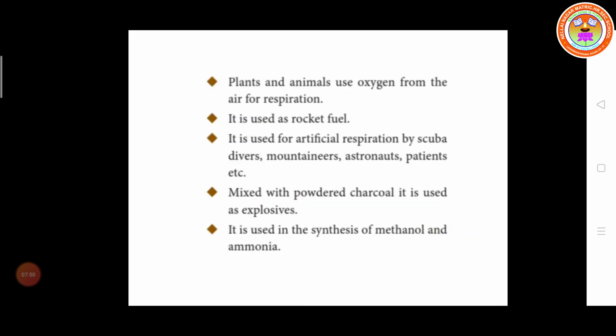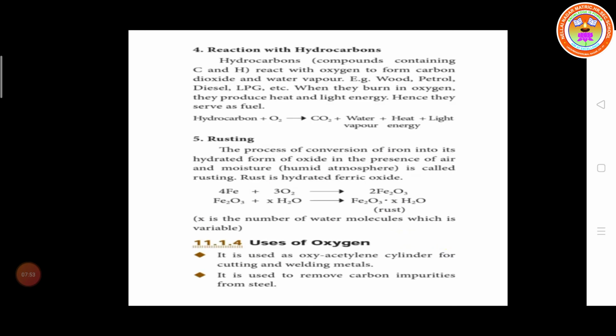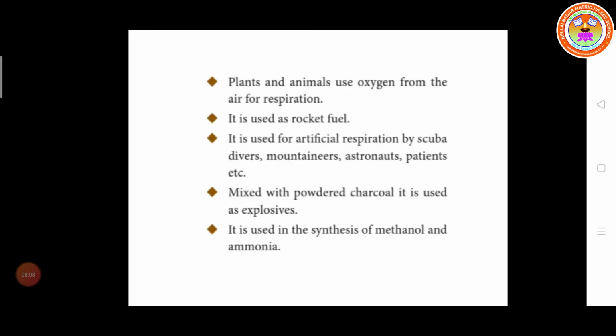So what are the uses? Once again I repeat: oxygen is used in the oxyacetylene cylinder for cutting and welding metals. It is used to remove carbon impurities from the steel. Plants and animals use the oxygen from air for respiration. Oxygen is used as rocket fuel. It is used for artificial respiration by scuba divers, mountaineers, astronauts and patients.